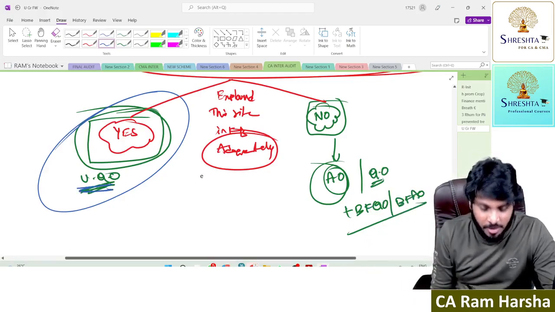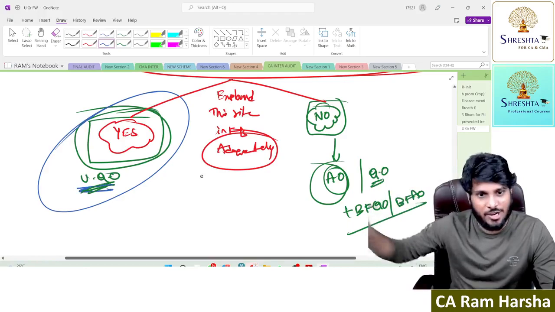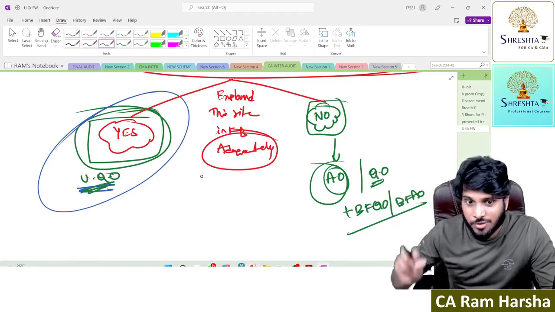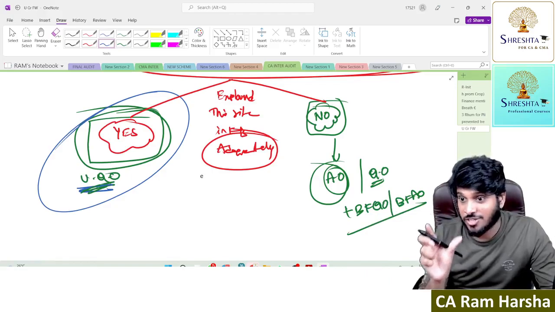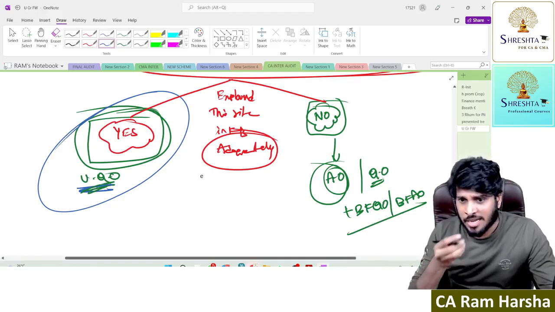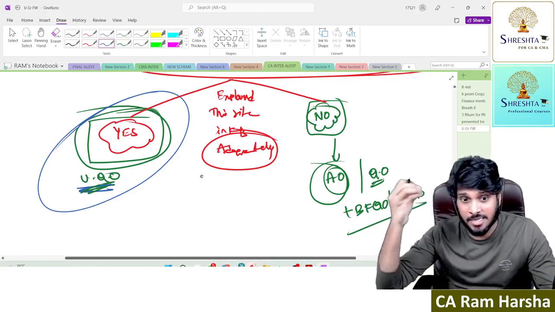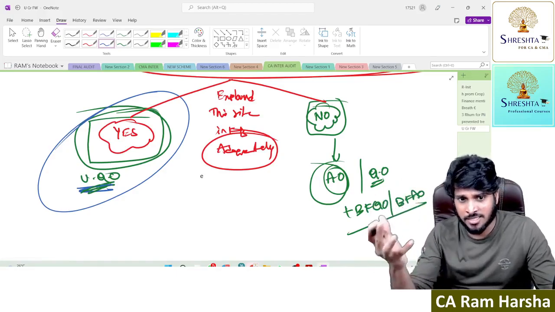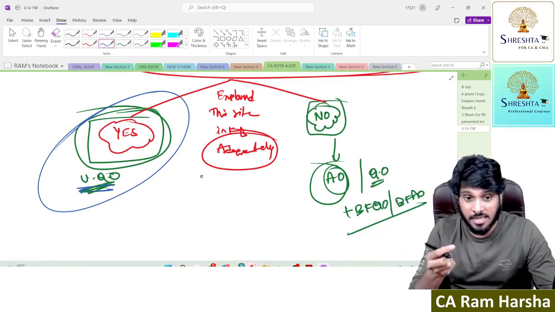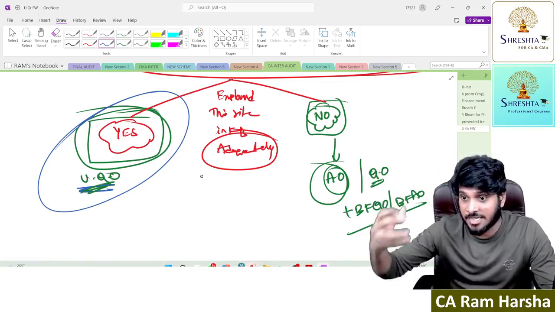I am saying financial statements are true and fair. They are not misleading. They are honestly disclosing everything. But there is an important point in the notes to accounts. What is that point? Company is facing a material uncertainty. Tomorrow the government may withdraw the support. So the company is facing a material uncertainty related to going concern.